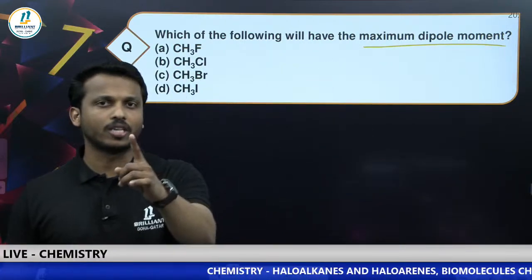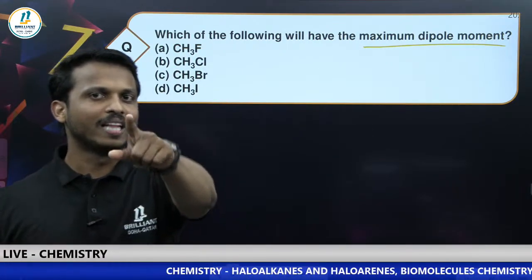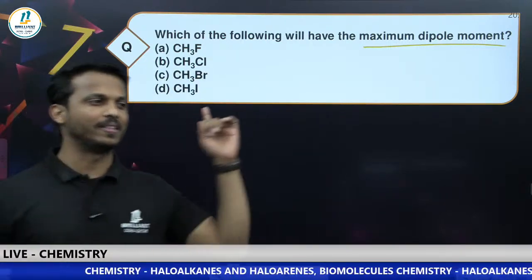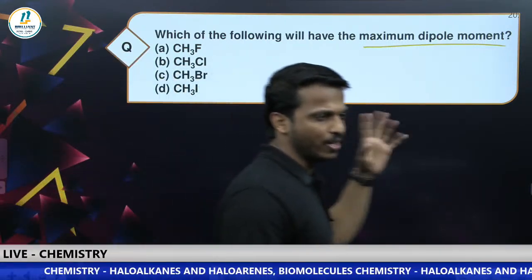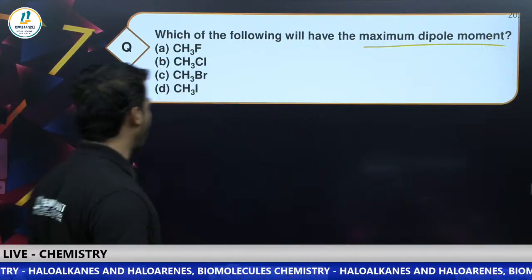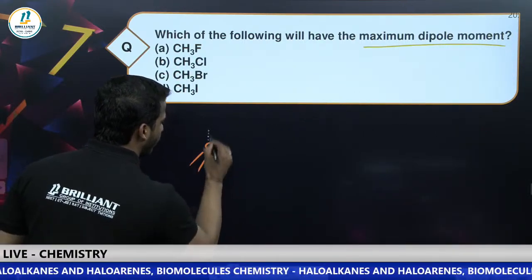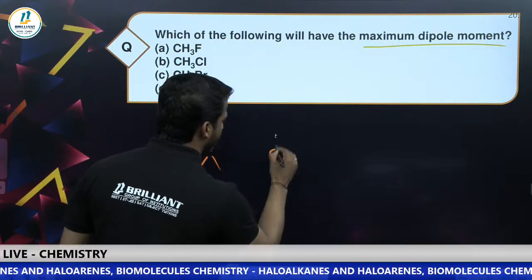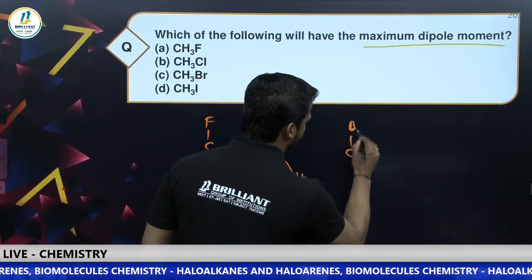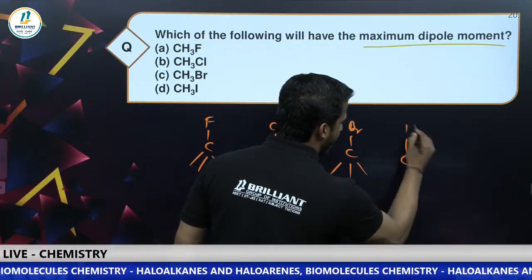It's a twisted question. Those who are reading NCERT thoroughly can answer. There is something different in this question, something tricky. Which of the following will have the maximum dipole moment? We studied all of them having the same structure. This is CH3F, CH3Cl, then CH3Br, then CH3I, right?